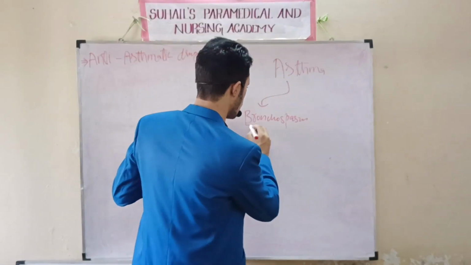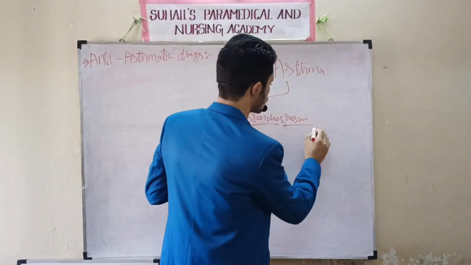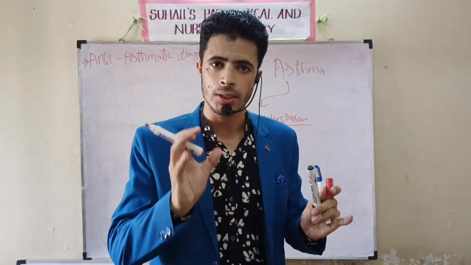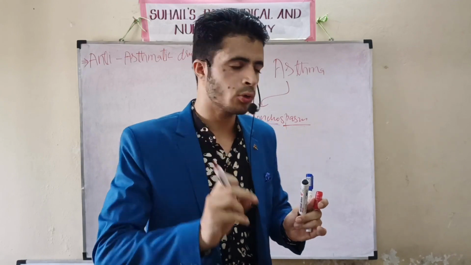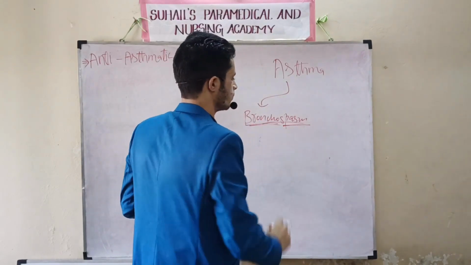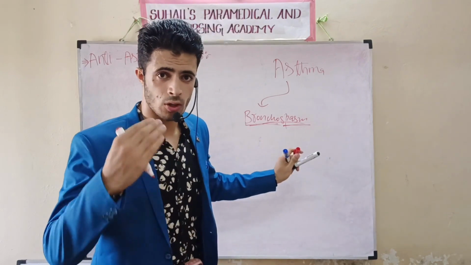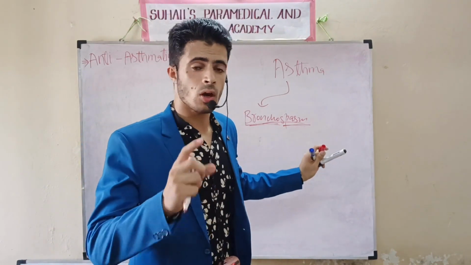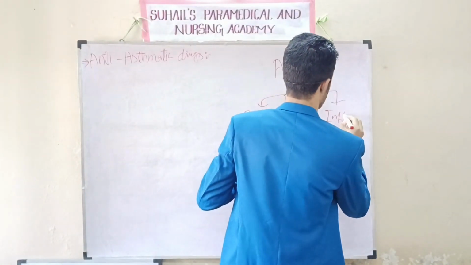Bronchospasm means the bronchi and bronchioles will undergo spasm. Spasm means contraction. The contraction of the bronchi and bronchioles is called bronchospasm. This is the first thing. And in addition, because this is a chronic stage, when there is bronchospasm, there is also another thing called inflammation.